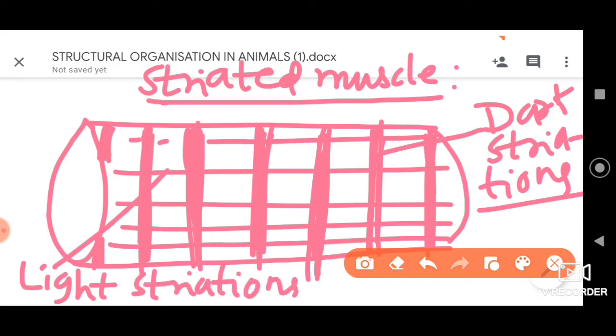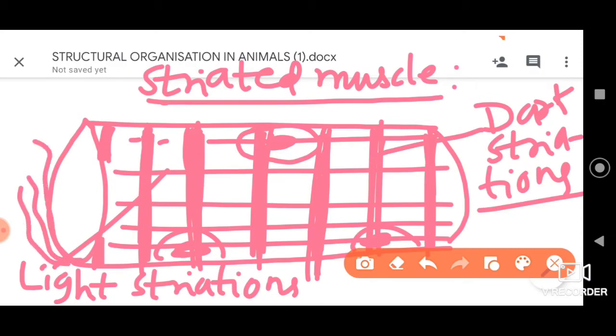And to go with that, we can find the nucleus. There will be myofibrils. I told you they are made up of actin and myosin. These myofibrils are also present in these muscle cells. So let me tell you: dark striations, light striations, the nucleus, and even myofibrils are also present.